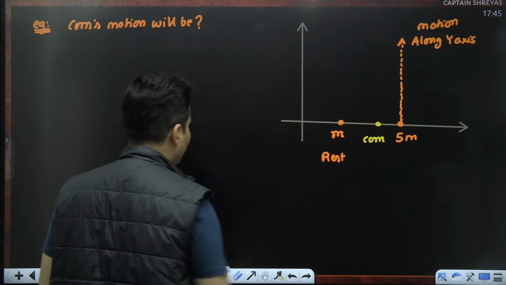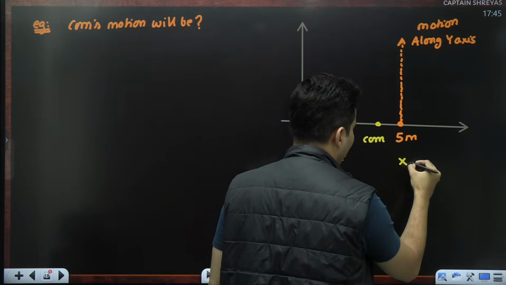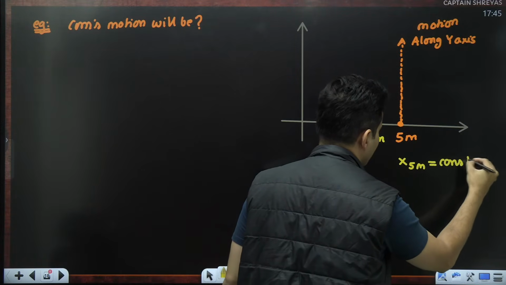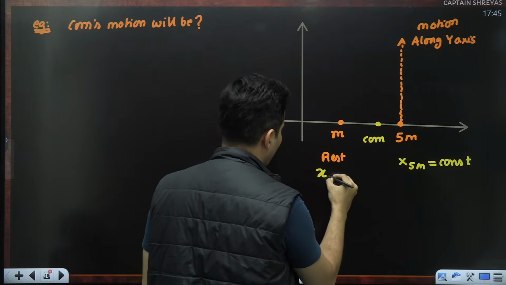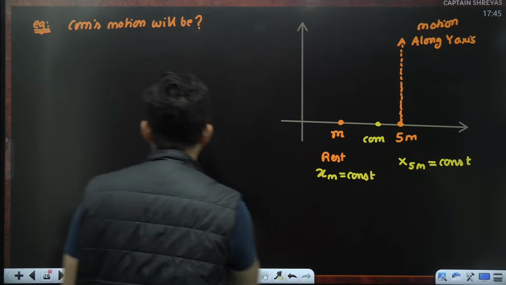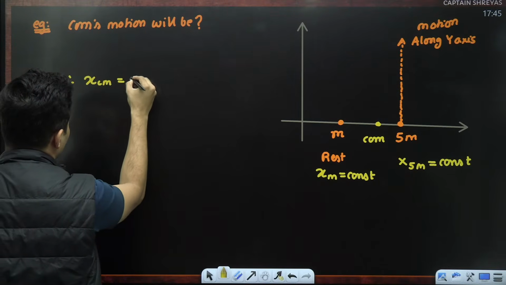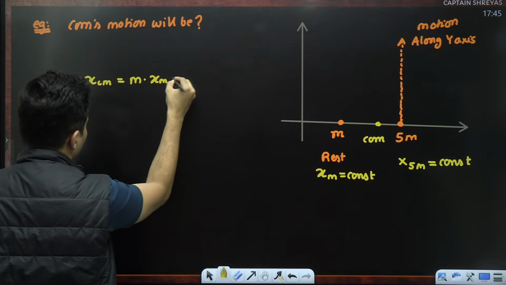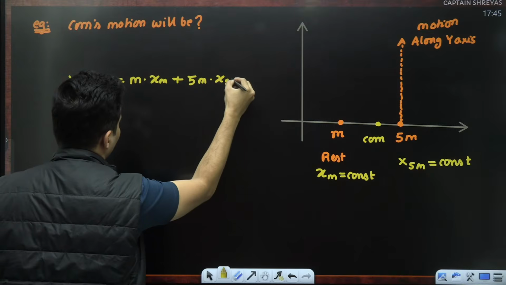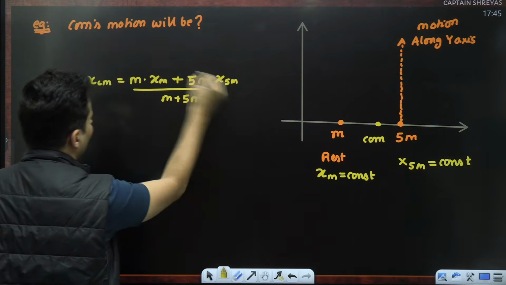When 5m moves, the x coordinate of that 5m is never changing. It is basically a constant. Same thing, the x coordinate of m is also a constant, which means x_cm, which is m times x_m plus 5m times the x coordinate of the 5m mass, upon m plus 5m, none of this changed.